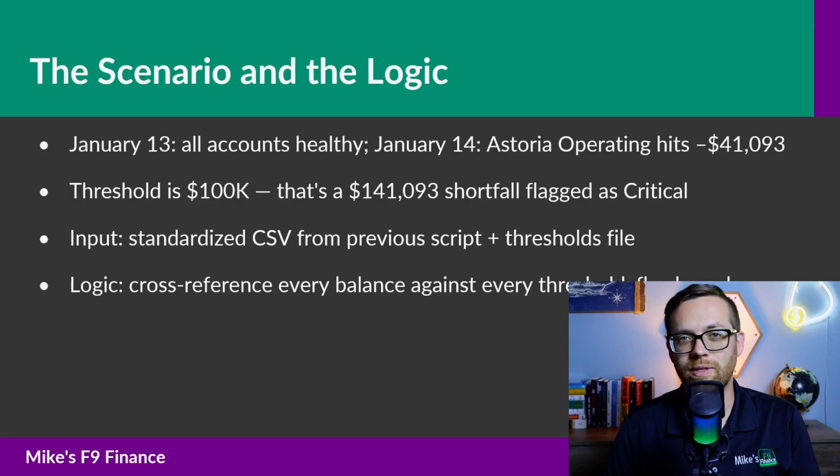Now think about what happens when this script is running in the real world. The bank file arrives at 6 a.m. The script runs automatically. It generates the exceptions report. The report lands in your inbox or your dashboard. By 6:15 a.m., you know that Astoria is short and you know by how much.